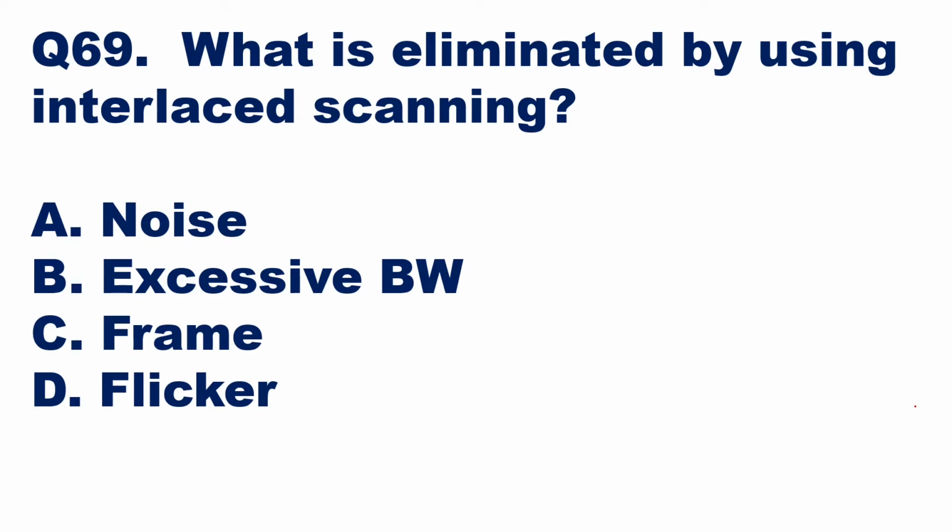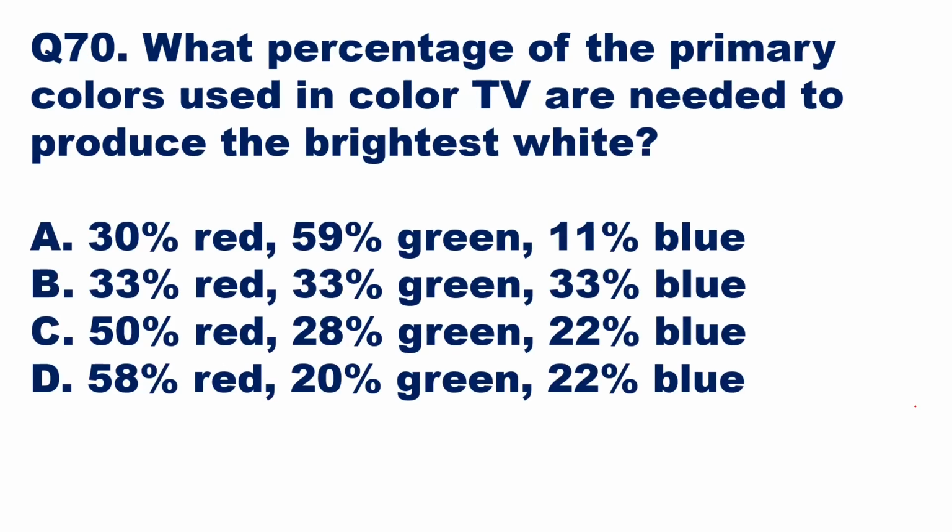Because of that, the brightness continuity information for every frame will not be disturbed, and that is why we can eliminate the problem of flicker. So option D is the right answer here. By using interlace scanning, we eliminate the problem of flicker.